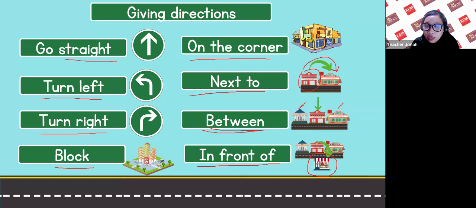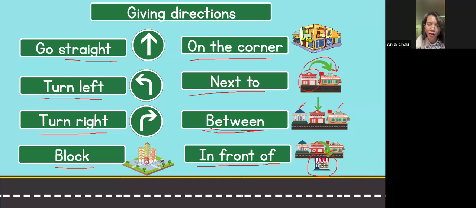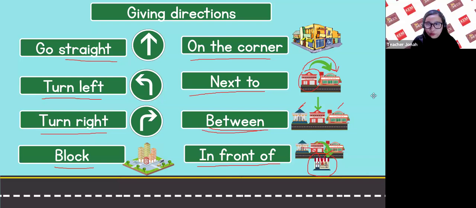Or you can say the bakery is in front of the bank. Or the bakery is in front of the cinema. In front of. On the corner.